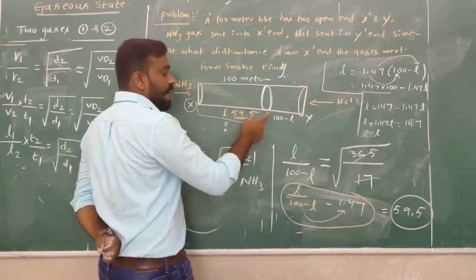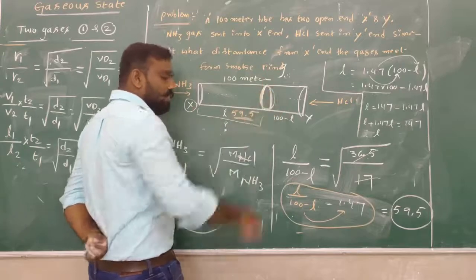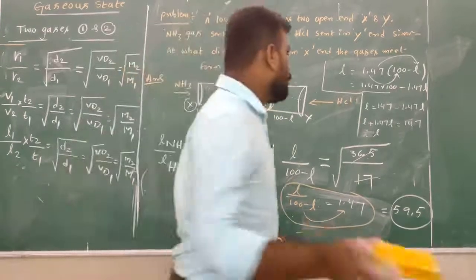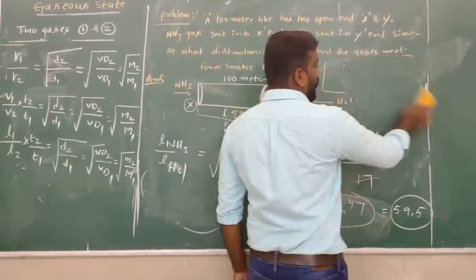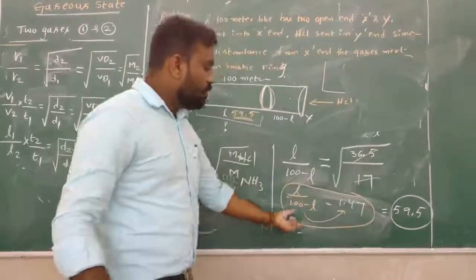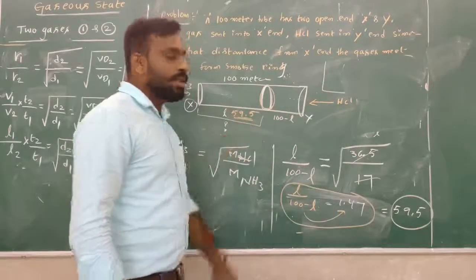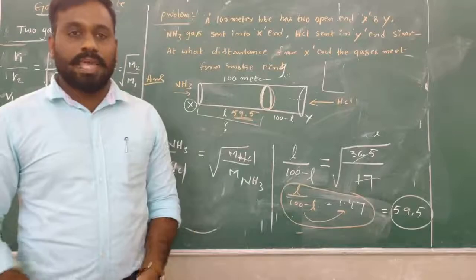From distance X, the smoke ring is formed. So this is the model. Thank you so much.